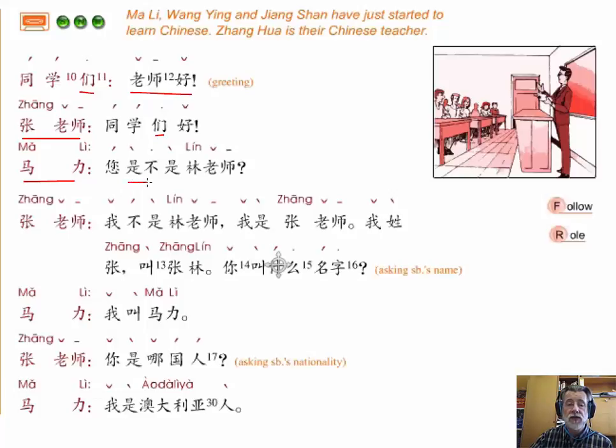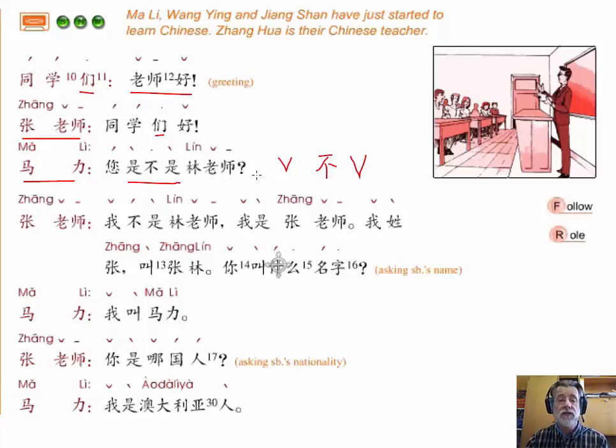But if you look here, the question form that Ma Li is using is one of the ones that we discussed today, where you've got a verb and you've got 不 followed by the same verb. So in a way, it's the positive and the negative, the affirmative and the negative. And that makes the question.